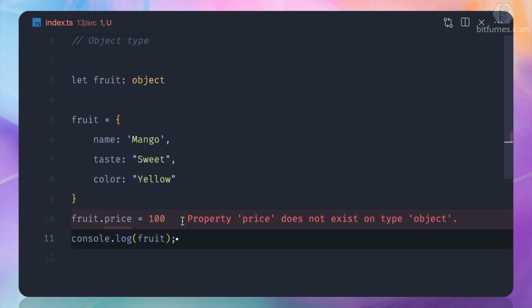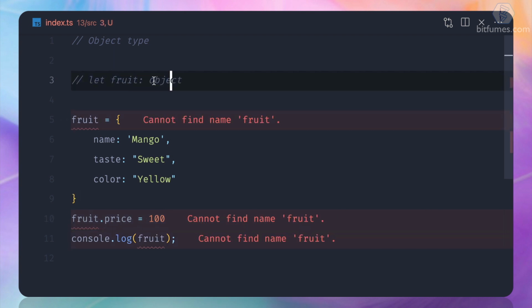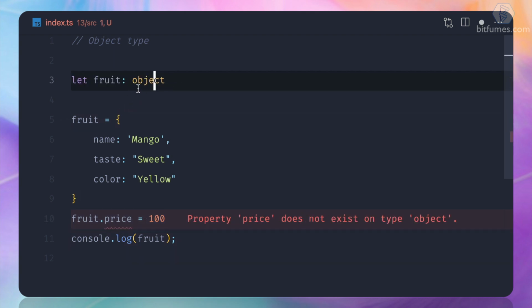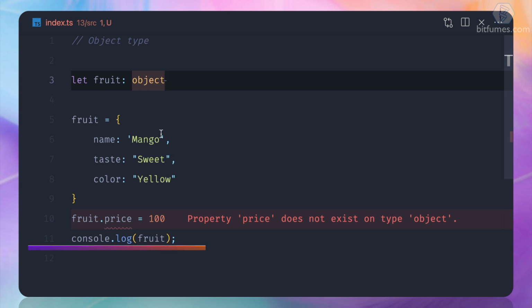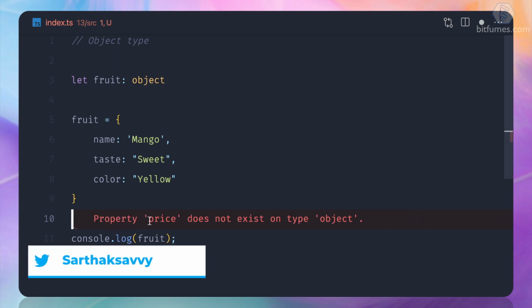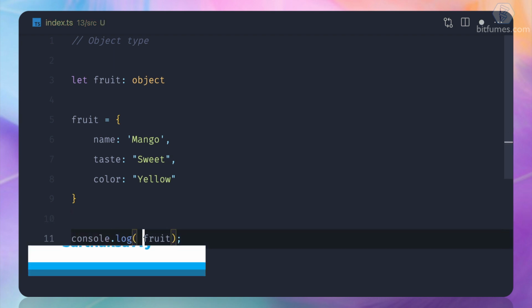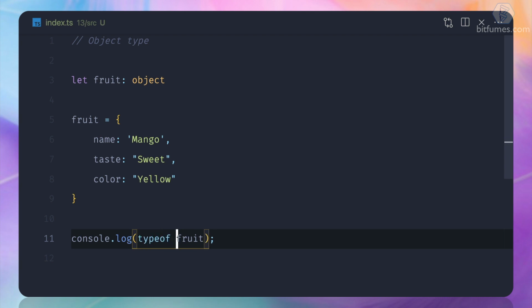So what do you think? We are having this even without defining because of the type inference. Is it okay to have just object defining the type? We will see this when we move to the next important thing, which is, let's say I want to get the type of one of the properties, let's say fruit.name.